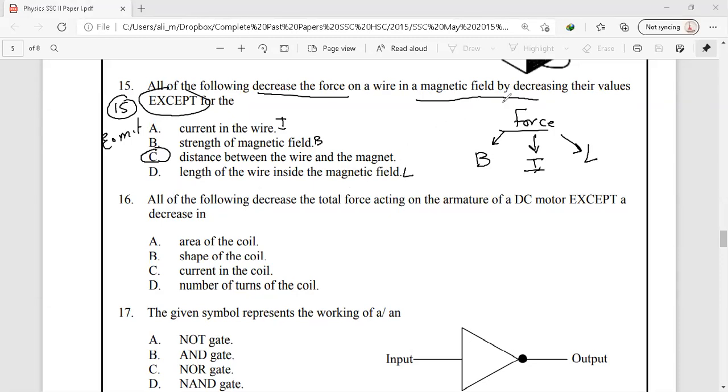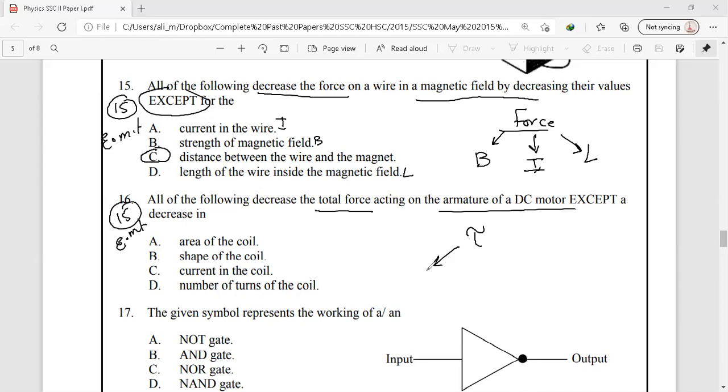So, question number 16, once again from our same chapter number 15, electromagnetism. All of the following decreases the total force acting on an armature of a DC motor. So, as we know, in a DC motor, a coil is placed inside a magnetic field and a turning effect is produced on that coil.